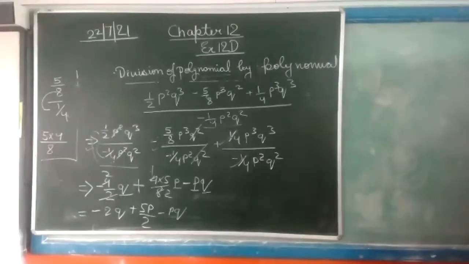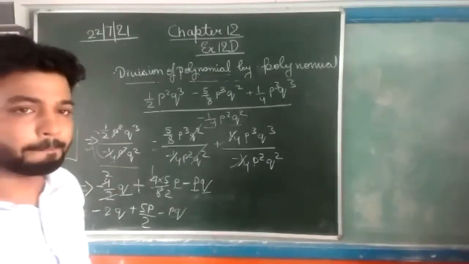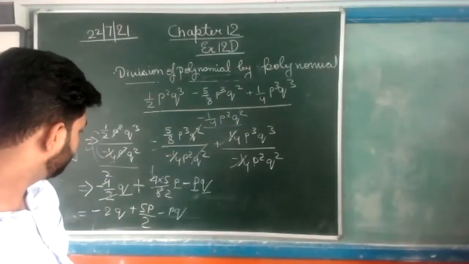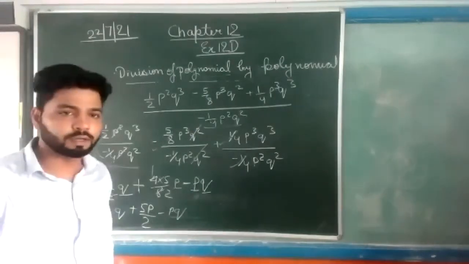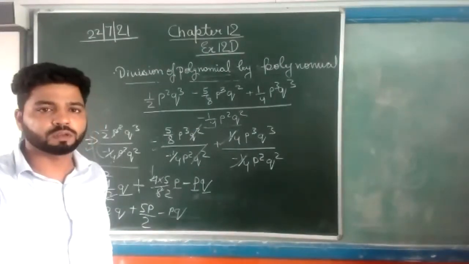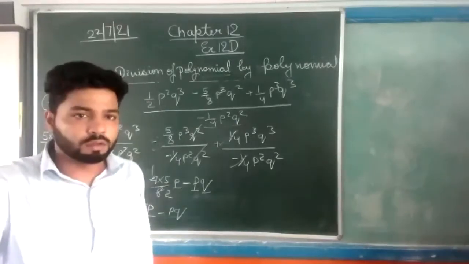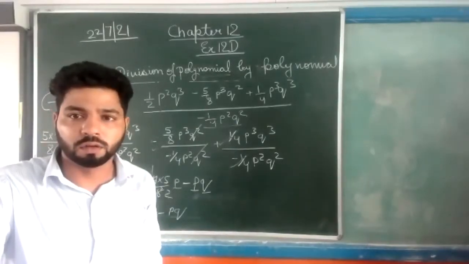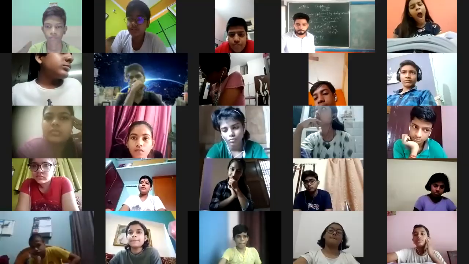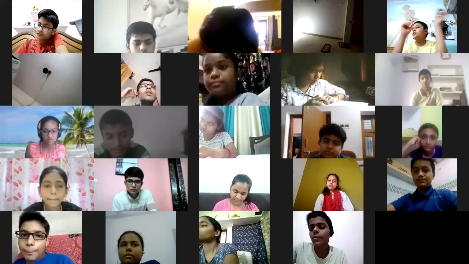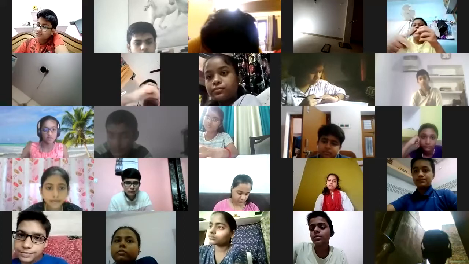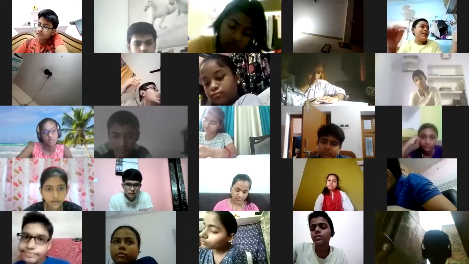Yes, Ardhika. Sir, we can also multiply 4 into 5, then we can solve. You can also solve it that way. Okay? Yes, Akash. Sir, when we are dividing polynomial by polynomial, can we also do it by the horizontal method? No, we can't do it with the horizontal method.